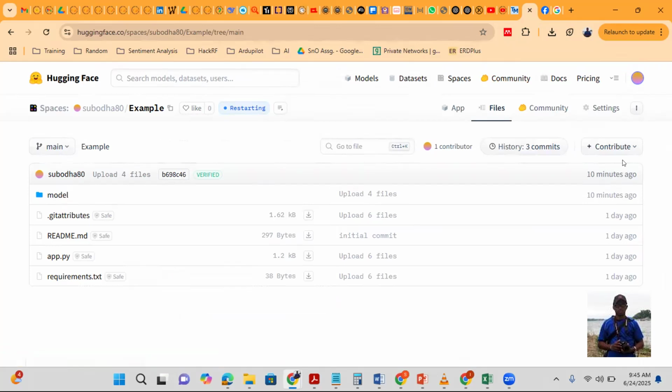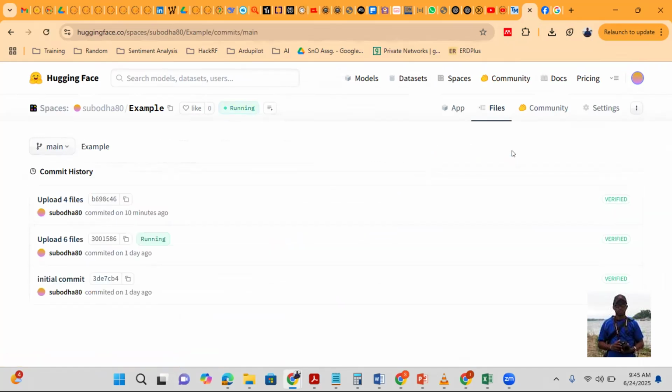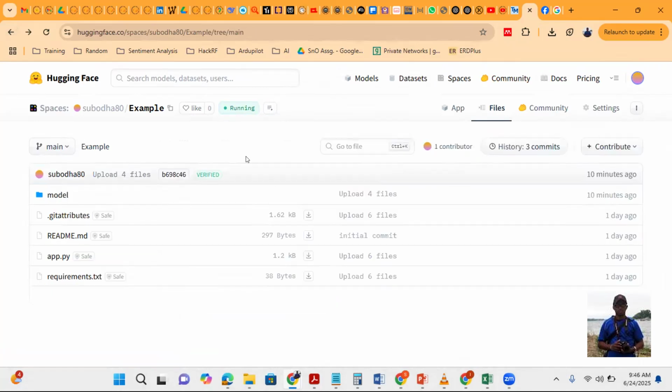Until then, oh no, history of 3 commits. It has 3 commits. Let's go and see. Yeah, it has initial commit, uploaded 6 files, and now uploaded 4 files. Right. So this is the new one. Go back. Now it's running, it seems. Go to app.